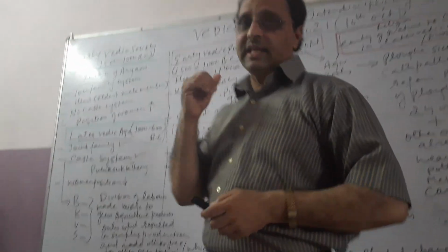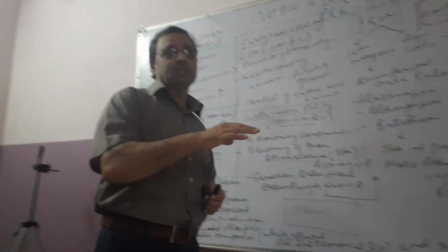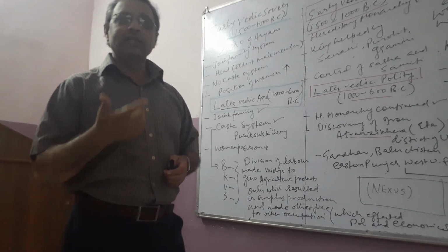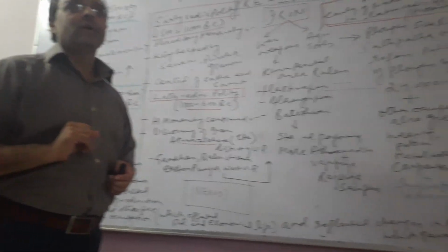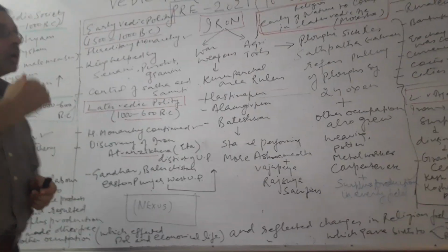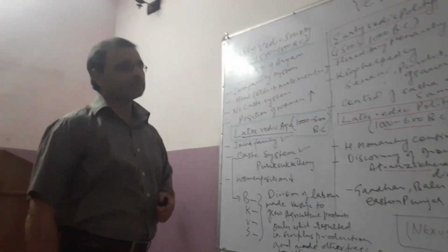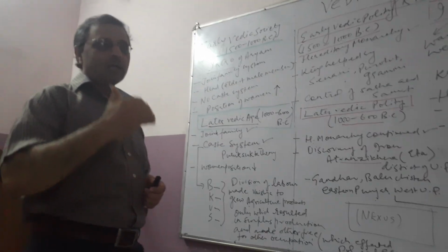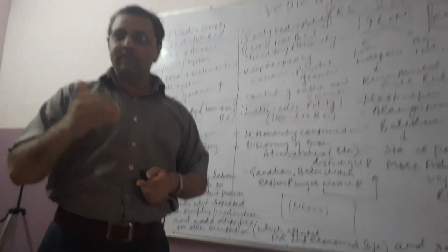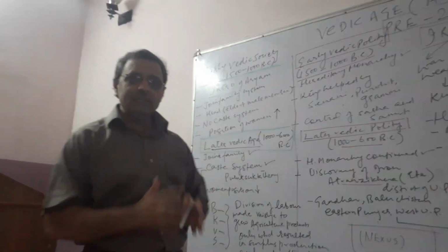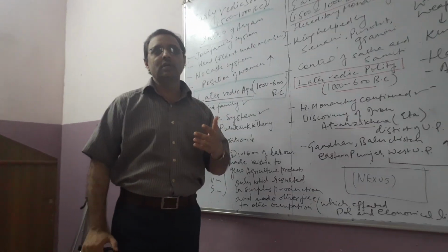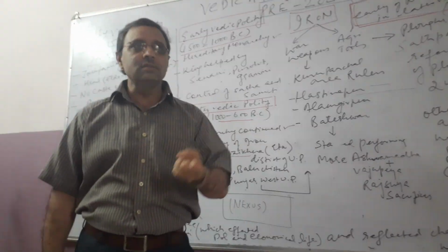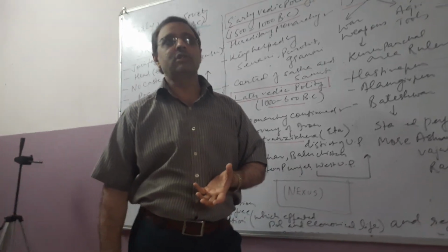But in the later Vedic age, what happened? All the complications, the real game of exploitation by the Brahmans, actually started in the later Vedic age, and it is related to religion also. How? As I told you, in the early Vedic age the Rig Veda was written, and the rest of the Vedas were written in the later Vedic age, that is the Samveda, Yajurveda, Atharva Veda. The crux, the essence of these Vedas is written in the Brahmanic literature.